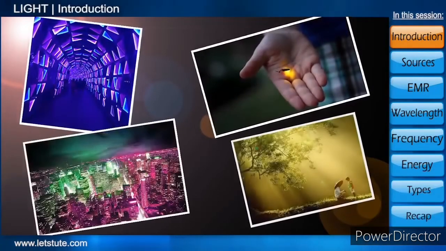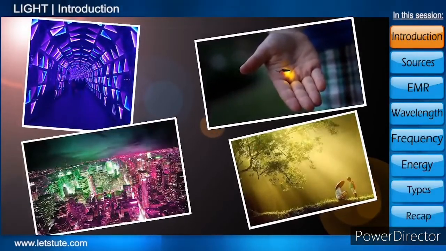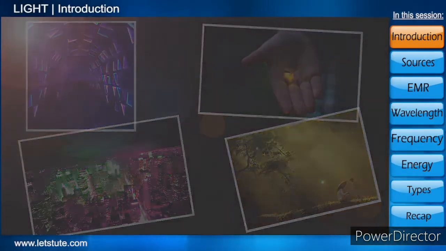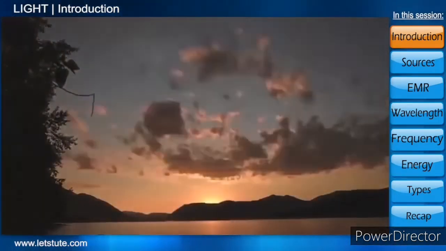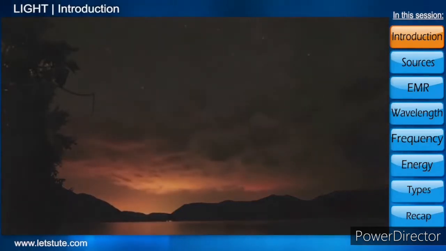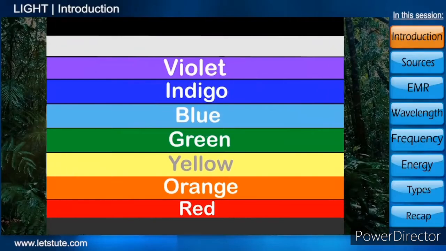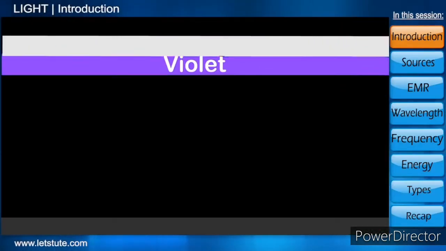Let's talk about something that is seen throughout the course of our life. Something we see a lot, but we know very little of it. It separates the day and the night. It comes in seven colors, but collectively we call it white.